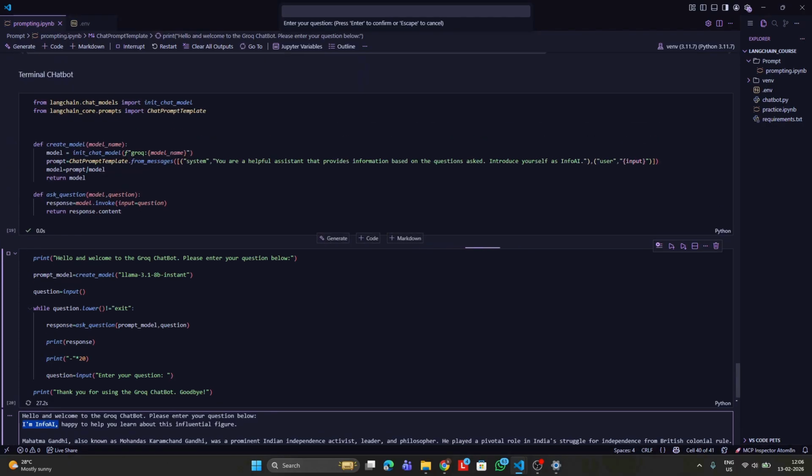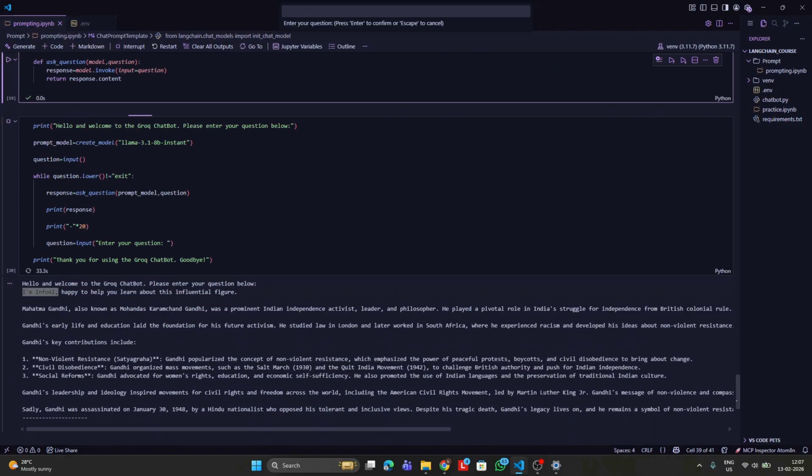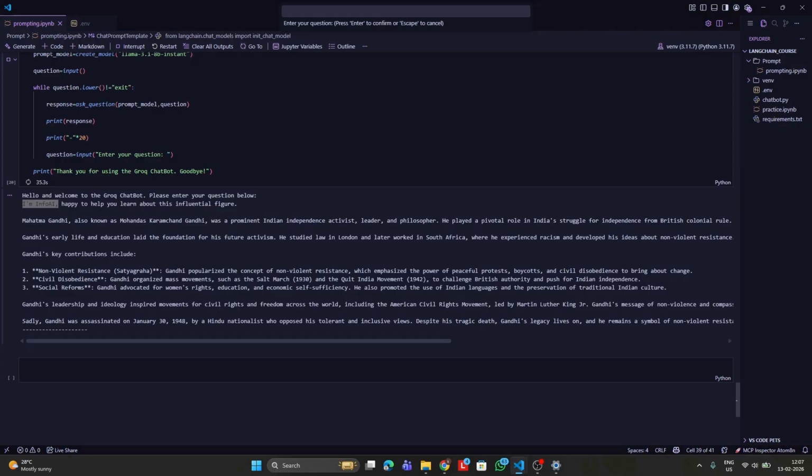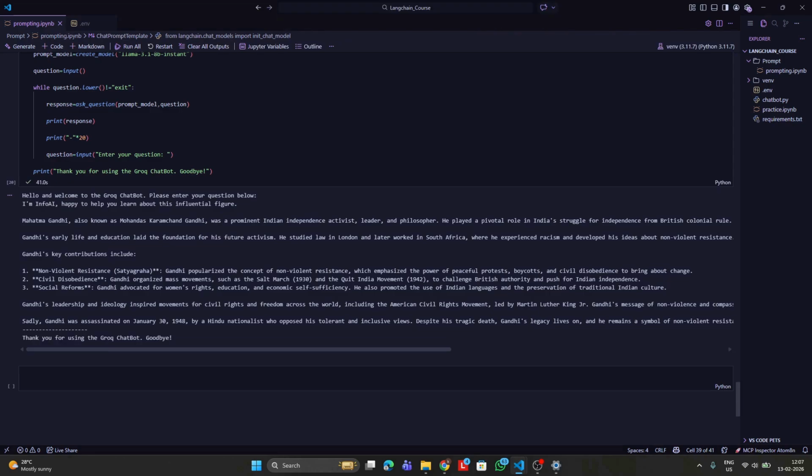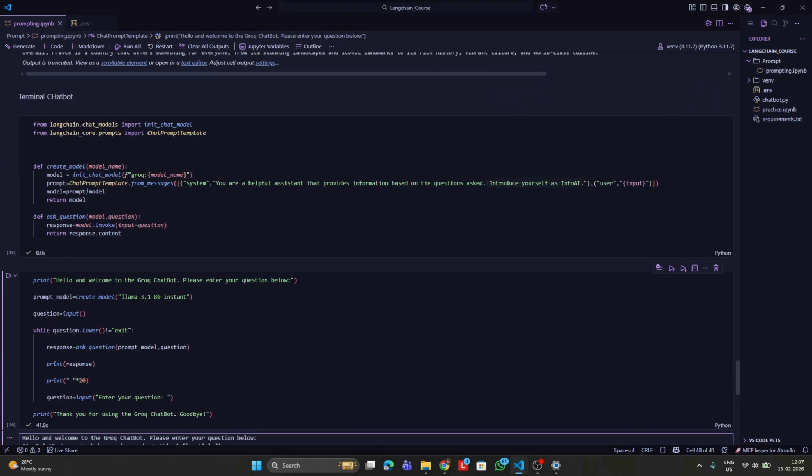Why is it saying I am InfoA? Because we have defined in the chat prompt template system instructions saying to introduce yourself as InfoA, and it gives information about Mahatma Gandhi and so on. So you keep on looping until you type in exit. Once we type in exit, it says thank you for using Grok chatbot and goodbye. So this is how we create a terminal chatbot.